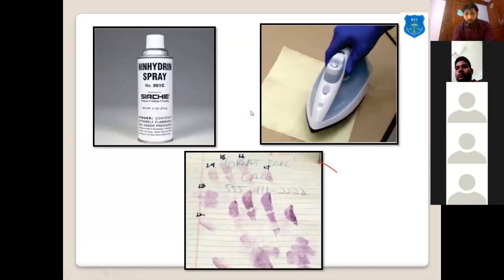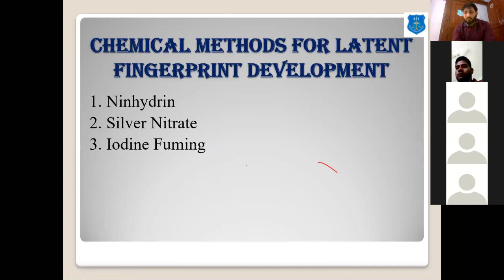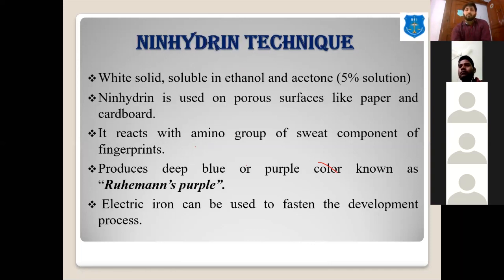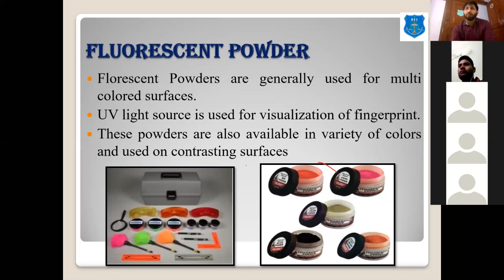For latent fingerprints, we are using the powder method, but due to excess powder or during lifting, there is a chance of damaging the fingerprints. Still, we are using the powder methods. What are the advanced technologies to develop latent fingerprints? It depends on the surface. If there is a fingerprint over a non-porous surface like glass, as discussed before, we cannot use the chemical method, because chemical methods are more suitable for porous surfaces like paper, cardboard and wood.